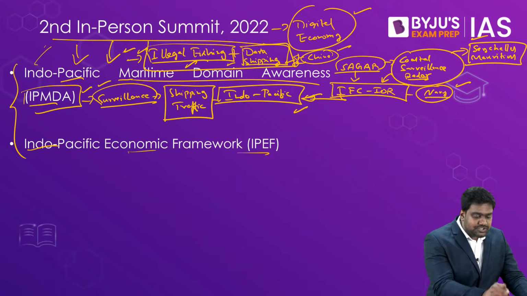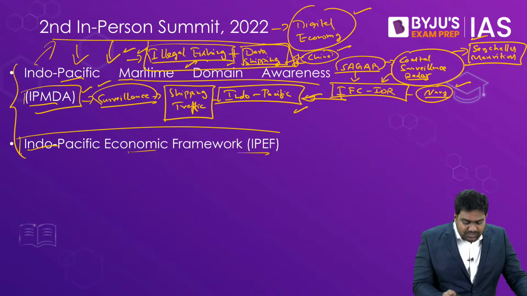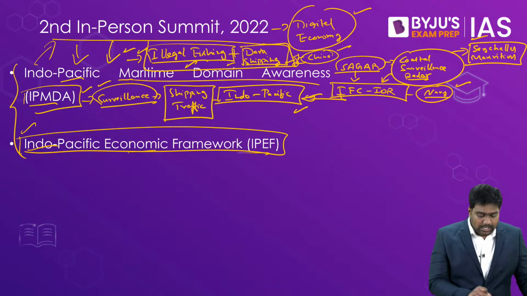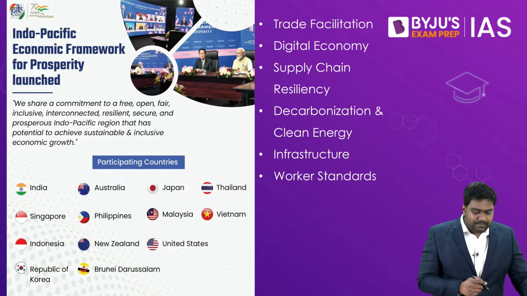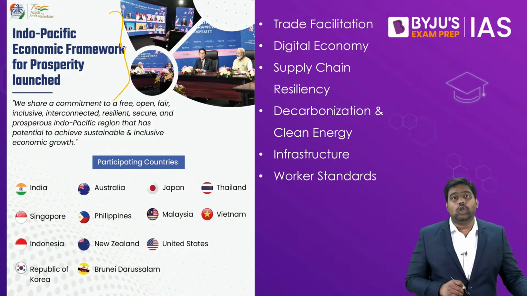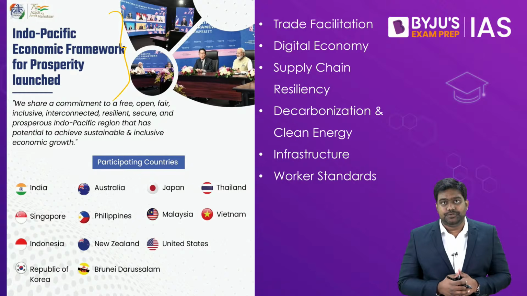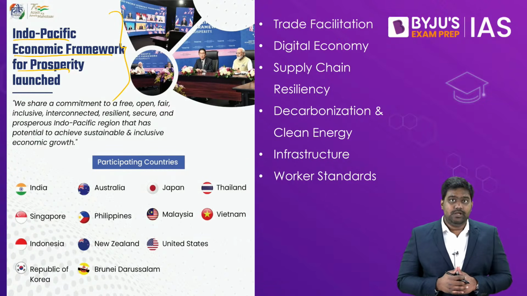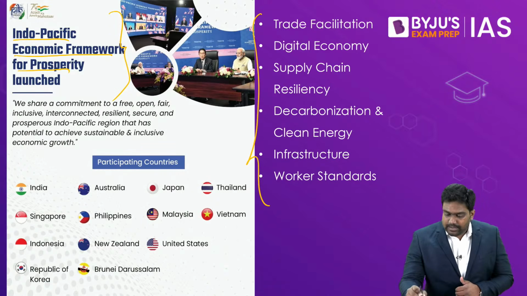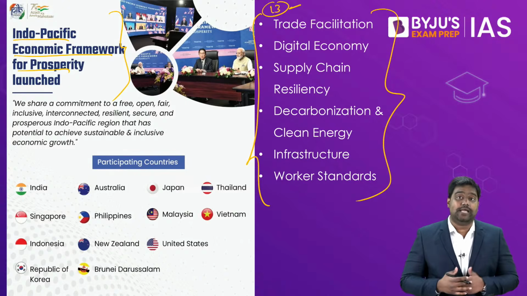This was recently announced at the second in-person Quad summit. And along with that, they've announced an economic initiative, a trade initiative called the Indo-Pacific Economic Forum. This is a very, very big initiative of these countries, along with many other countries of the Southeast Asia, East Asia region. The Indo-Pacific Economic Framework, or IPEF, will essentially be a trade arrangement that's going to bring around 13 countries of the region together.